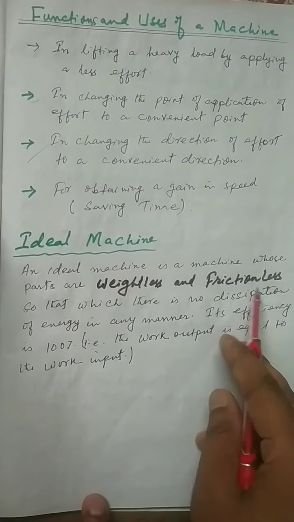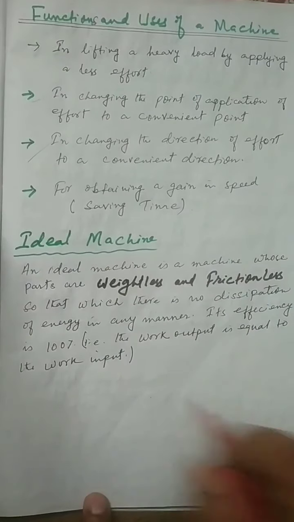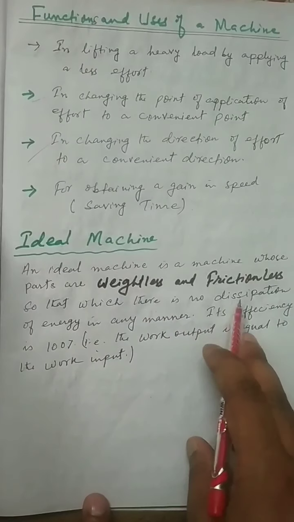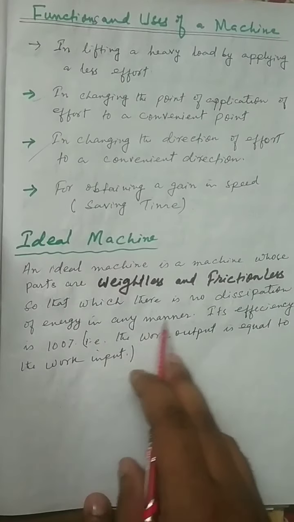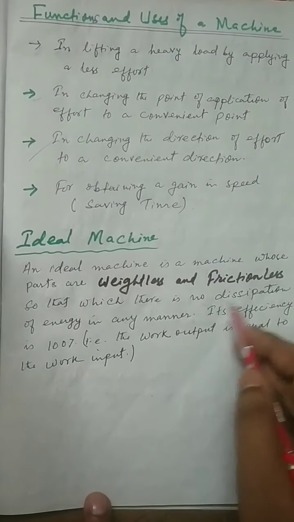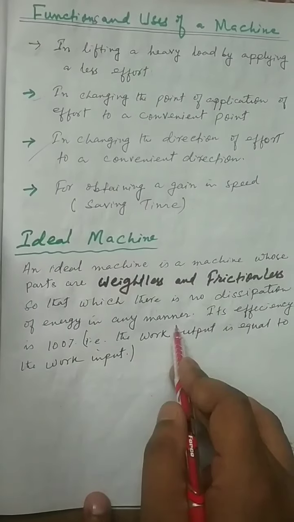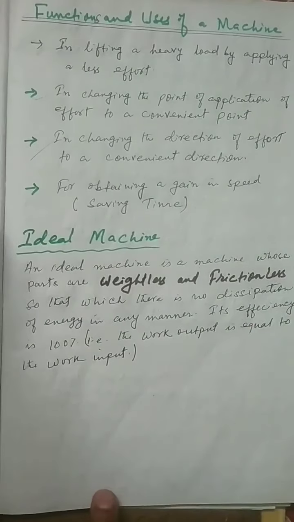Parts are weightless or frictionless, so that there is no dissipation of energy in any manner. Dissipation means no loss of energy in any manner. Its efficiency is 100%. That is, work output is equal to the work input.